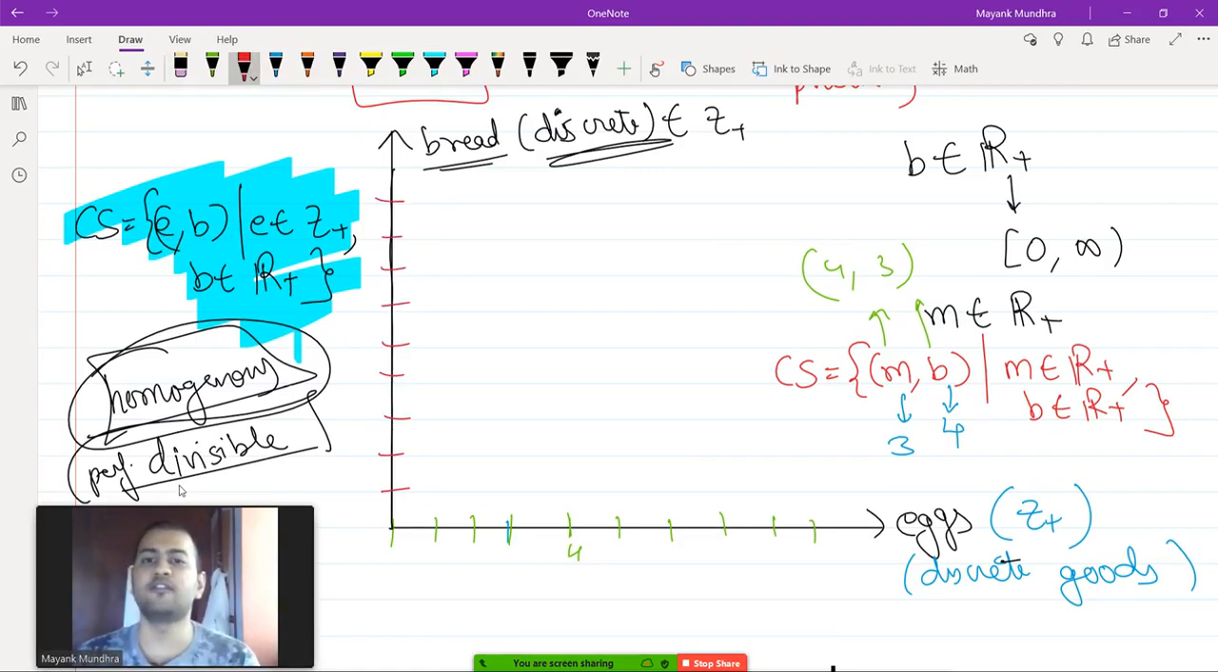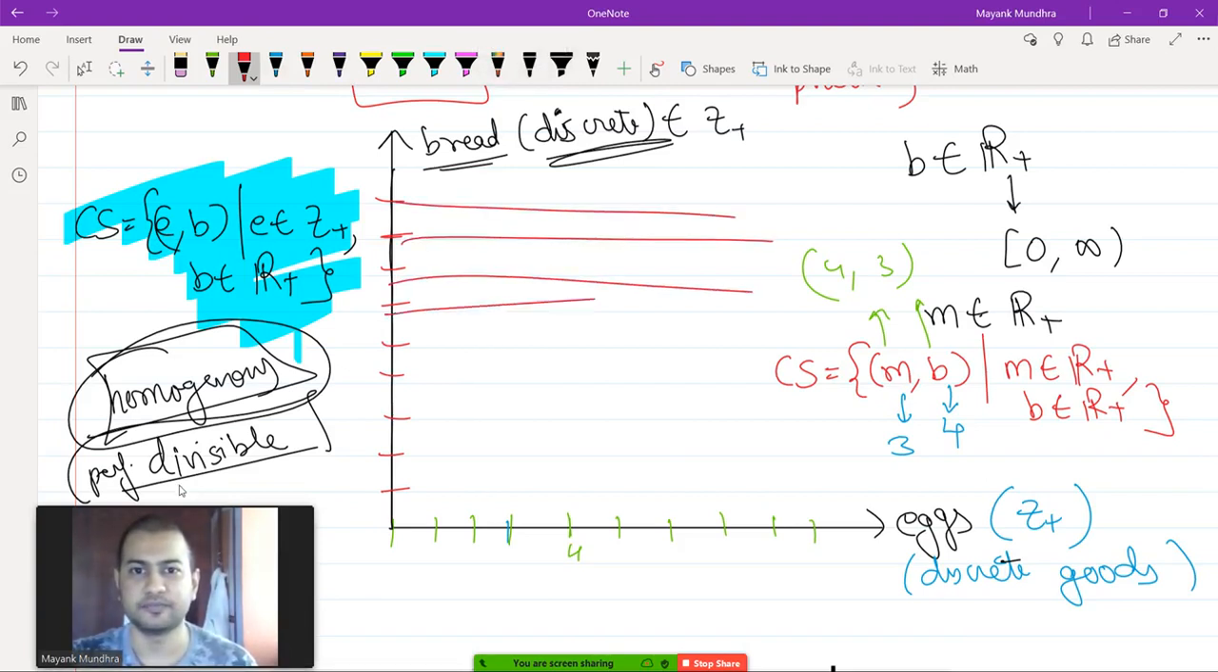Okay, now if you want to look at what the consumption set will look like, what do you guys think the consumption set will look like? Anybody wants to take a guess? It will be points connected with dotted lines. Yeah, exactly, very good.